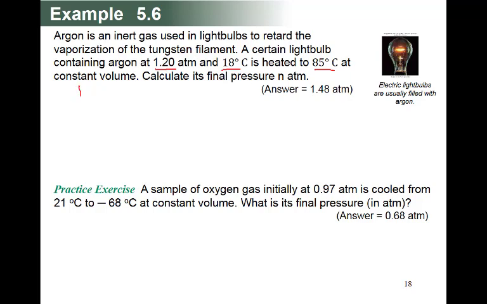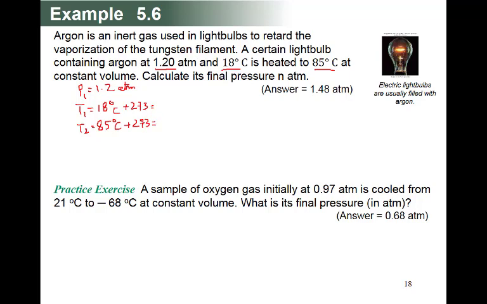So pressure 1 was 1.2 atmosphere, and temperature 1 was 18 degree Celsius, so you have to add 273. And temperature 2 will be 85 Celsius, and similarly you also have to add 273 to make it Kelvin.